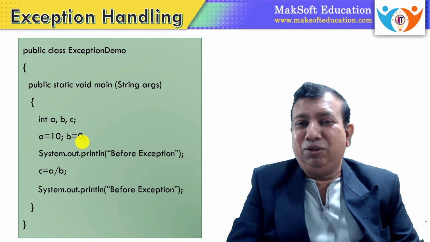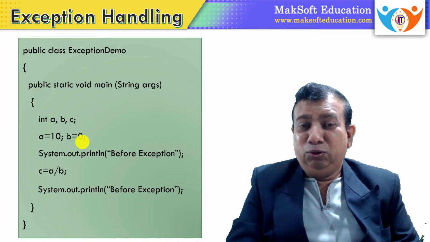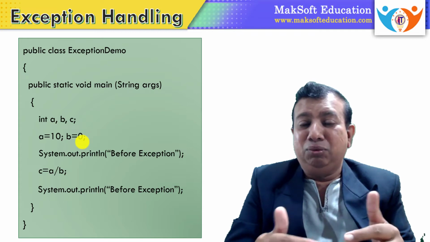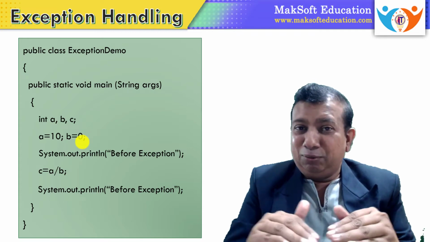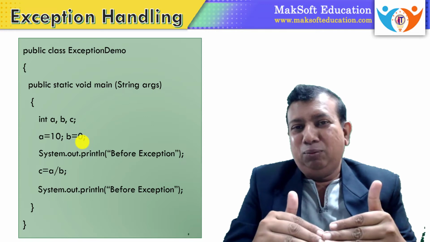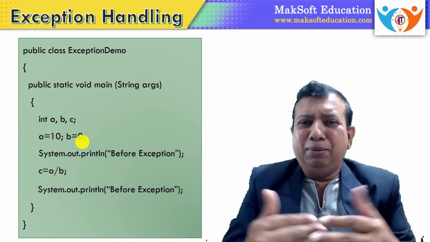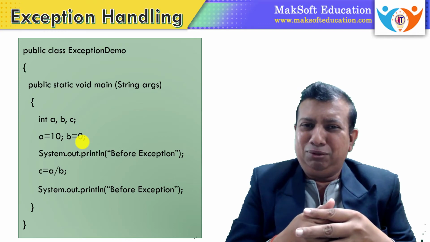Again, I am displaying the same thing before exception. So that line will not be executed. It is not working because whenever an exception occurs, the remaining program will be terminated. So abnormal termination of a program or abnormal behavior of a program is an exception.